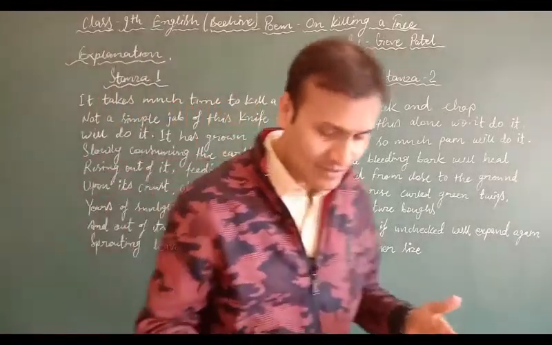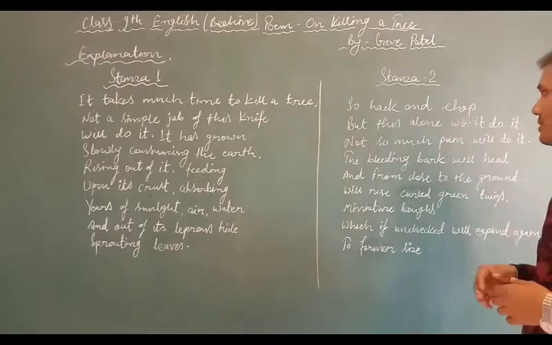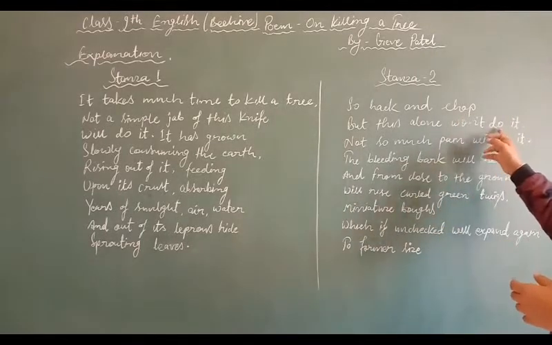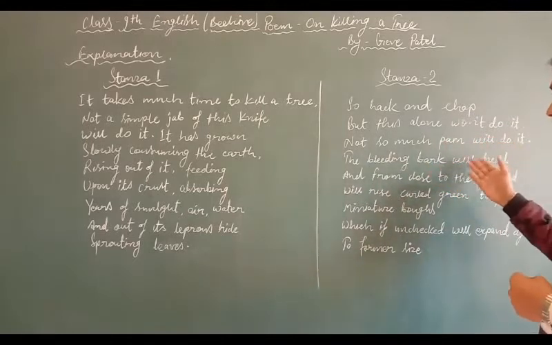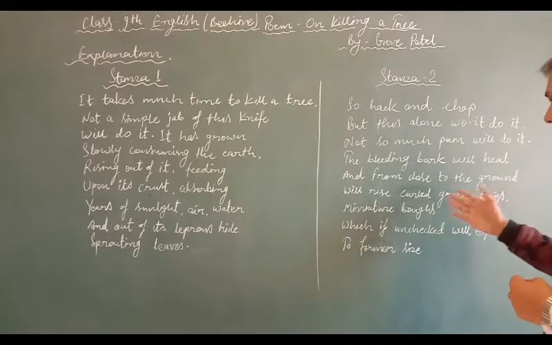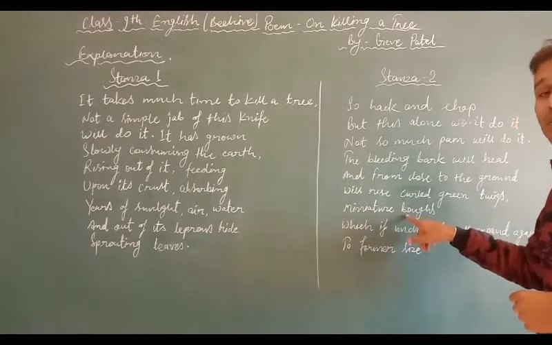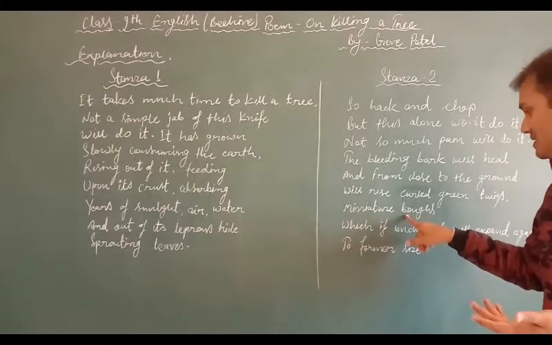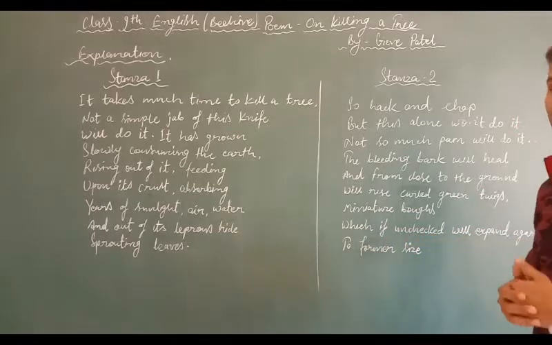Students, now let's have the other stanza of this poem. So hack and chop, but this alone won't do it. Not so much pain will do it. The bleeding bark will heal, and from close to the ground will rise curled green twigs, miniature boughs. What is miniature? Small, little. Boughs means branches. Little branches, which if unchecked will expand again to former size.